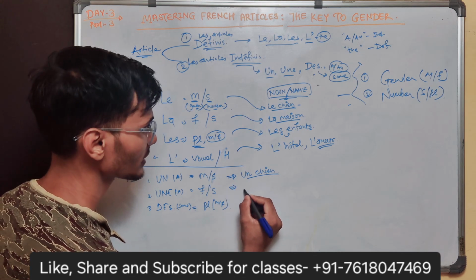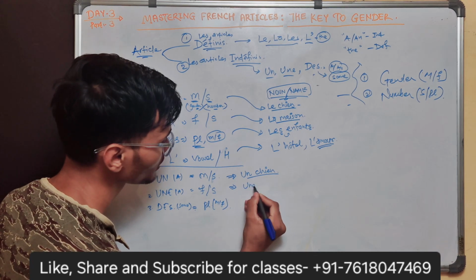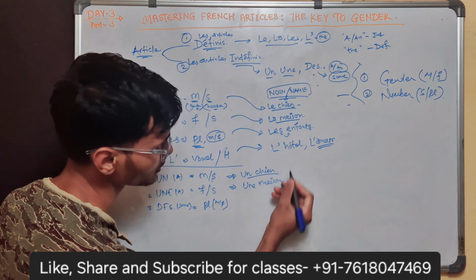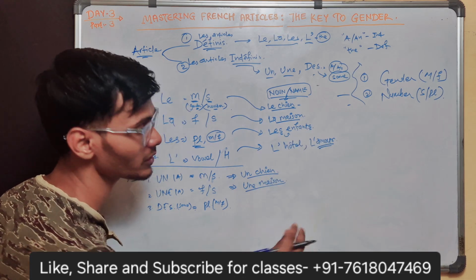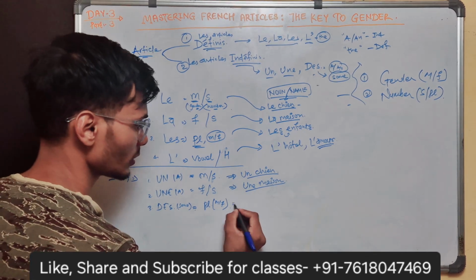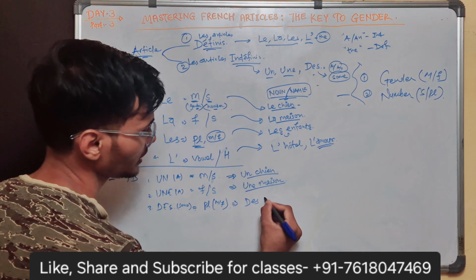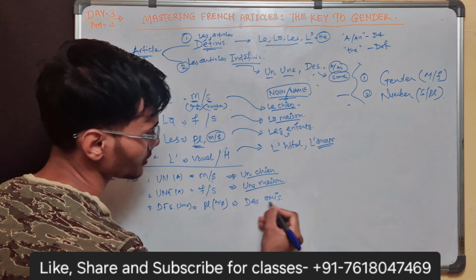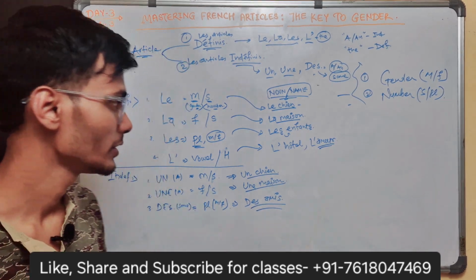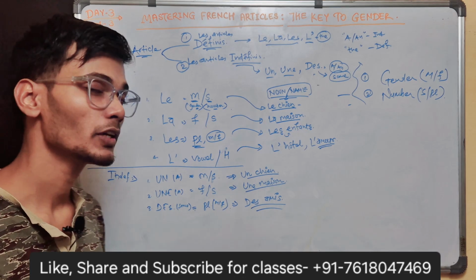After that we can take this example, une maison. This is feminine, so une maison, but it is one house, a house of anyone, a house. And for example, des amis, some friends.